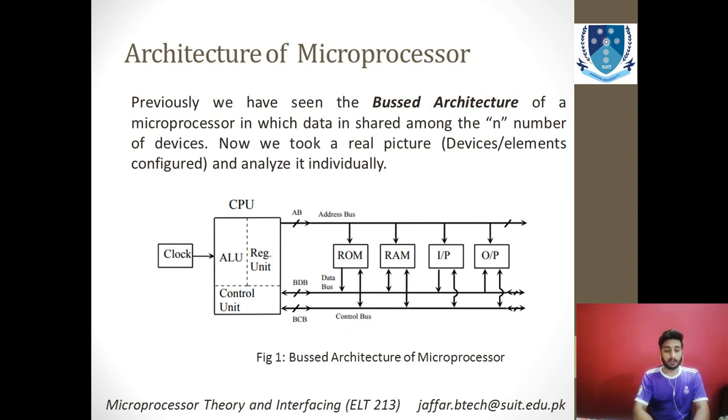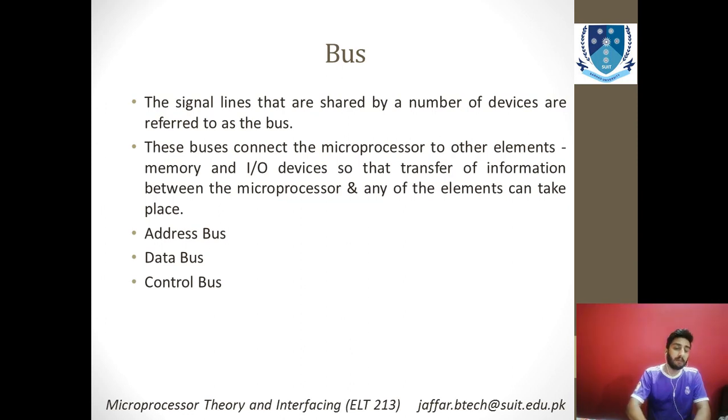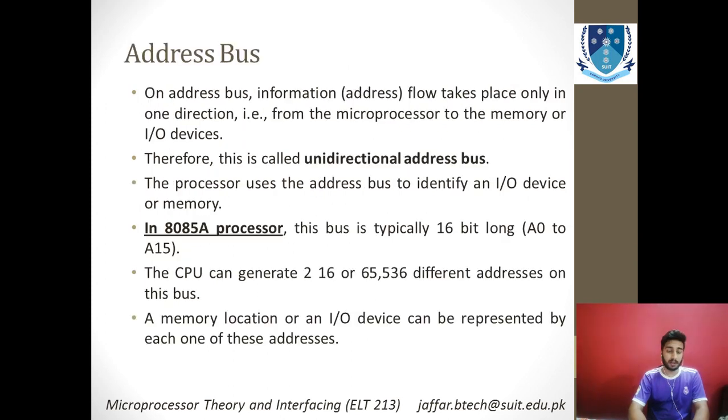There are three major types of buses. Let's start with what a bus is. Basically, a bus is a cable or a channel through which data can flow from one component of the microprocessor to another component of the same device, or another device as well. The bus carries information, data, or signals. Depending upon their functions, buses are classified into three major types. The first is the address bus, the second is the data bus, and the third is the control bus. Now we will look in depth at what these buses actually do.